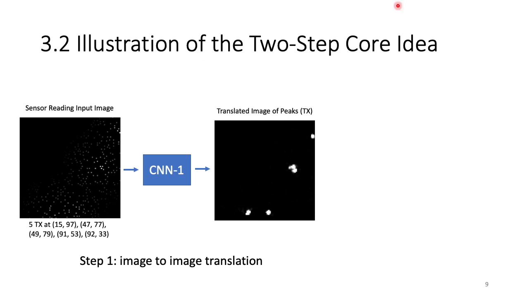Now this is an illustration of the two-step core idea. First, we turn the sensor readings into an image, which looks like this. It goes through the first CNN, the image-to-image translation model, and we get a distribution of transmitter locations, which is an image of peaks.